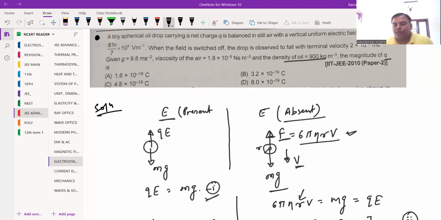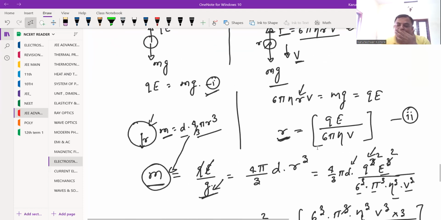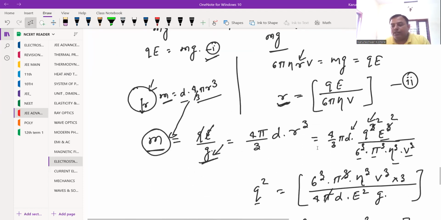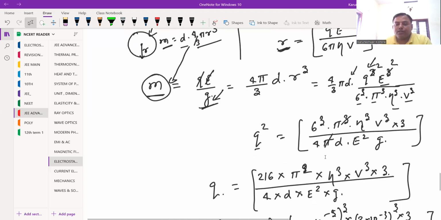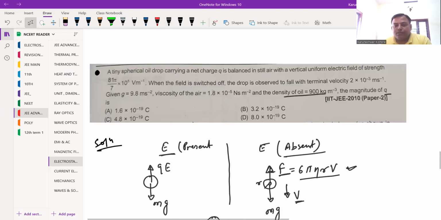तो यहाँ पे दूसरा चैप्टर का एक एप्लीकेशन आ गया था जो विस्कोसिटी का था, और उसके बेसिस पे उसके बाद कुछ नहीं है इस क्वेश्चन में, just only calculation है. You can see this is just calculation only, and after that you can get the result. I hope this is clear. Thank you.